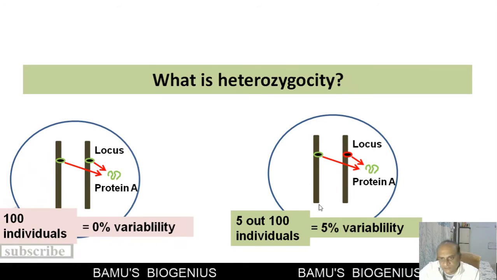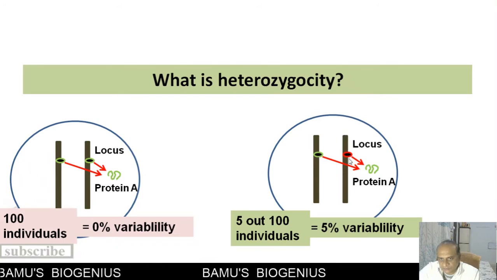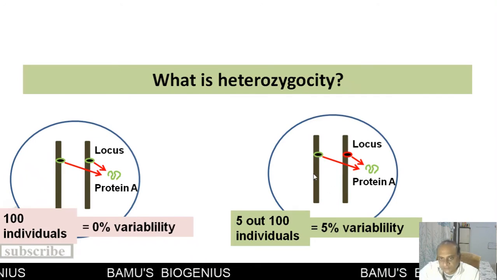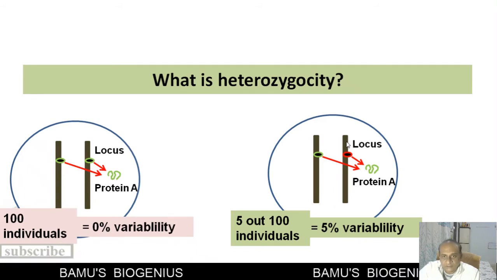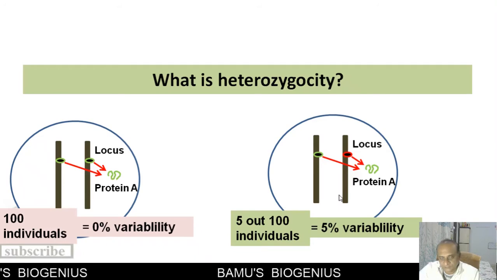Now consider this example here. You will find that on one chromosome a wild type allele, a wild type gene, is there, and on the other chromosome a recessive allele is there. But the protein is produced by the dominant allele or dominant gene. Now this is known as heterozygosity. It has been found that 5 out of 100 individuals show variability or heterozygosity.